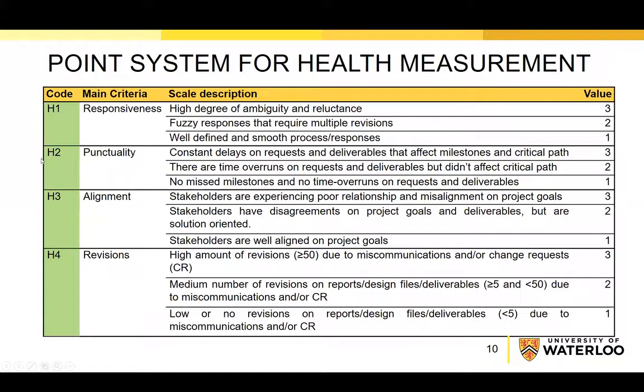And this is the point system used for health measurement between project stakeholders, and it is similar to the previous one. There are again 4 main criteria, which are responsiveness, punctuality, alignment, and revisions. And again, we use a 3-point scale where 3 indicates a poor health condition and 1 indicates a healthier relationship.